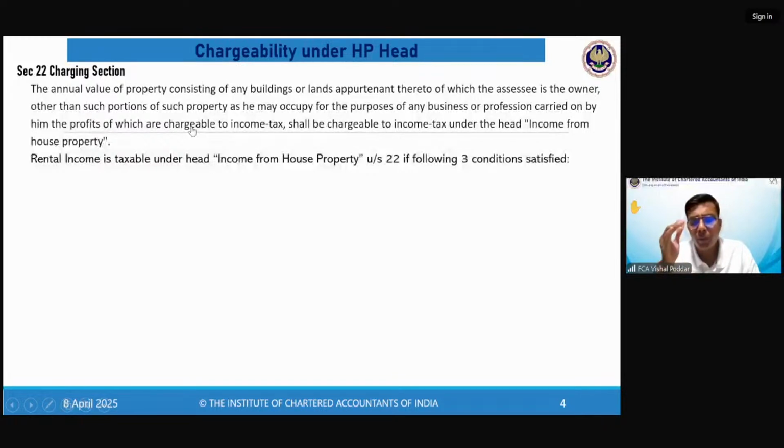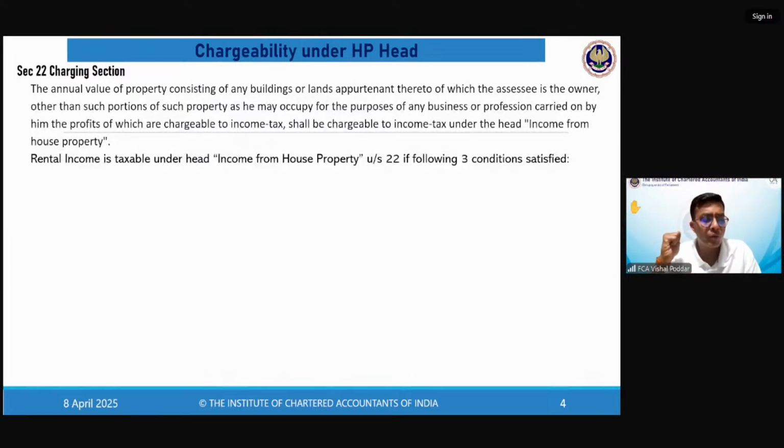Now, let me put this down in simplified language. Firstly, what is taxed under this head is annual value. That is why in the format also the words used were gross annual value. Now we'll understand everything one by one. So the charging section also uses the words annual value. What is annual value? We normally call it rent. However, the law has been very smart, I will say, not to use the word rent only. Why?